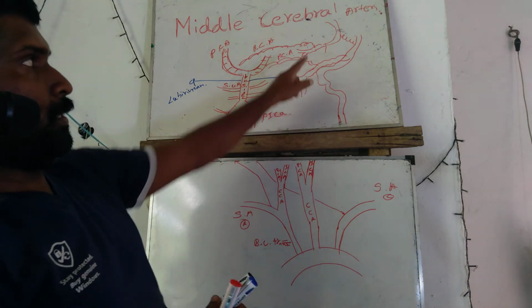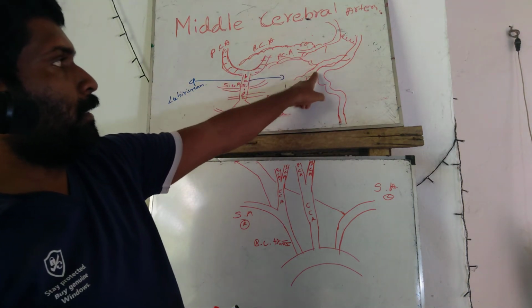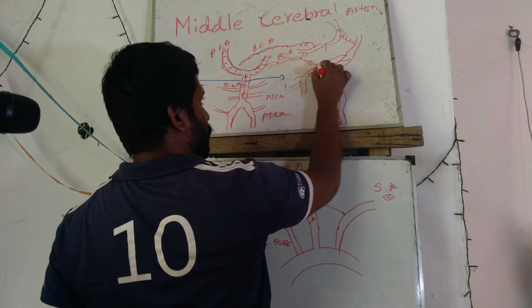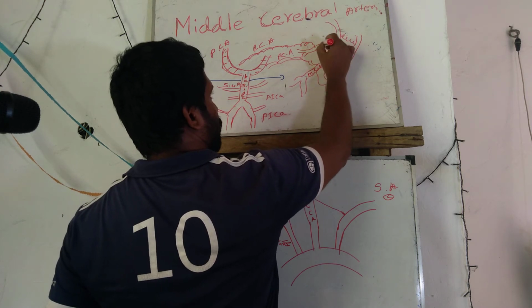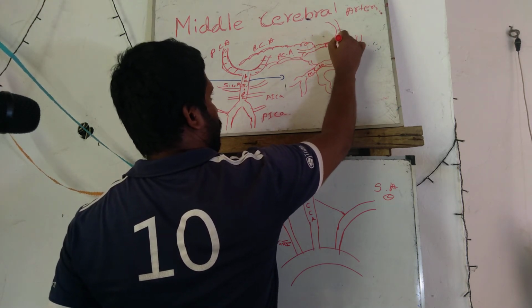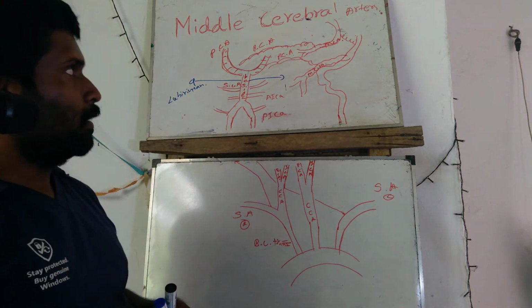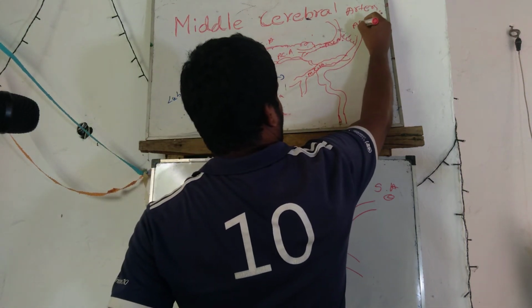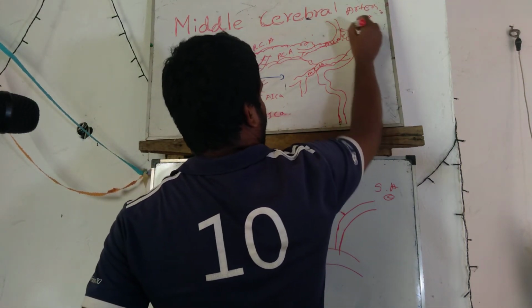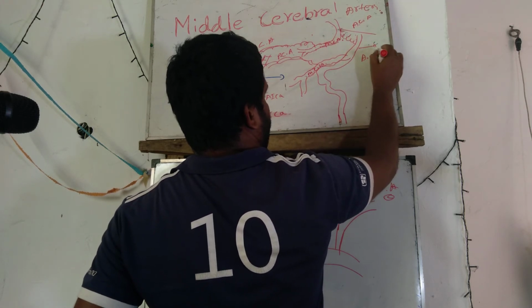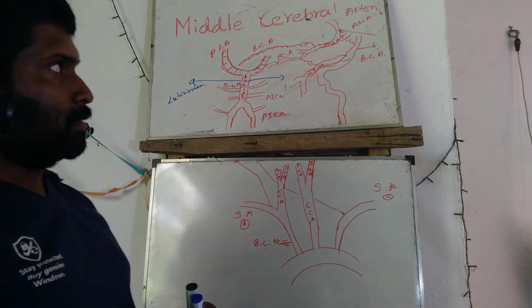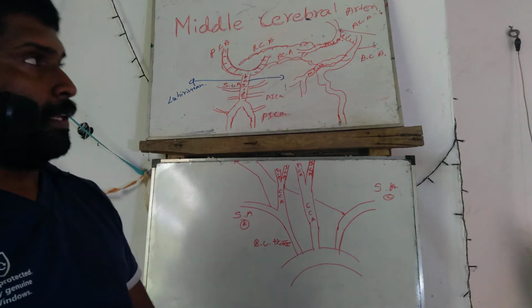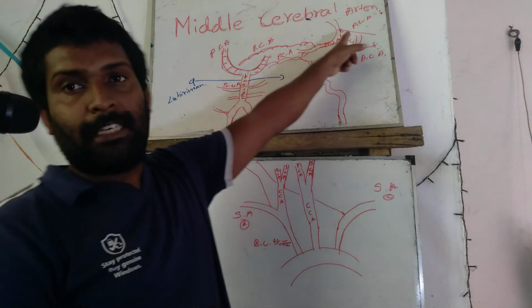This is the posterior communicating artery. It connects to the middle cerebral artery. And an anterior communicating artery. This arterial supply gives the anterior side, the anterior cerebral artery, and in between the anterior communicating artery.